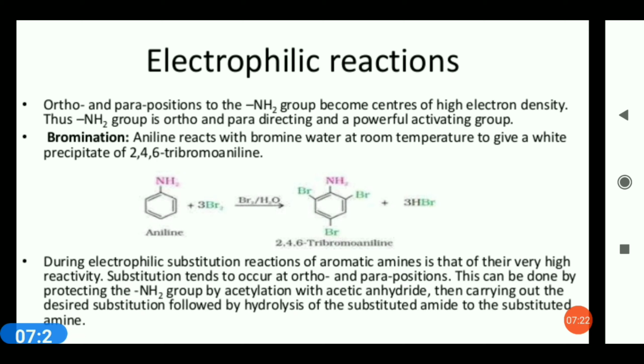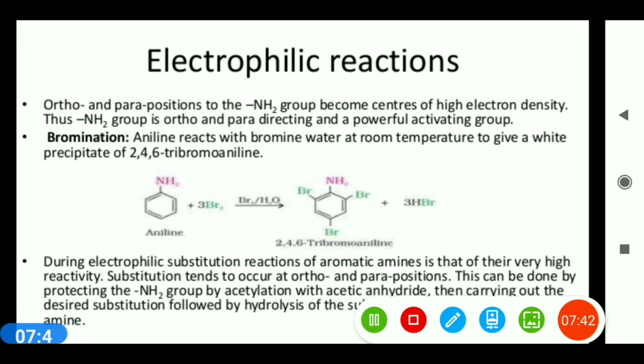Now, electrophilic reactions. Ortho and para positions of the NH2 group become centers of high electron density. So, the NH2 group is ortho-para directing and is a powerful activating group. So, let's see the reaction. First, bromination.